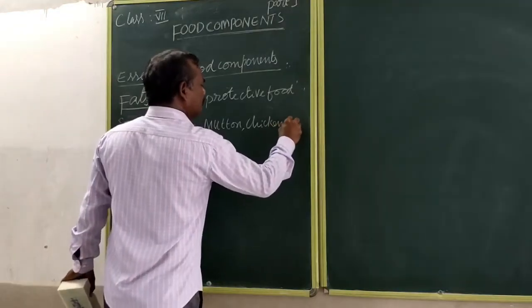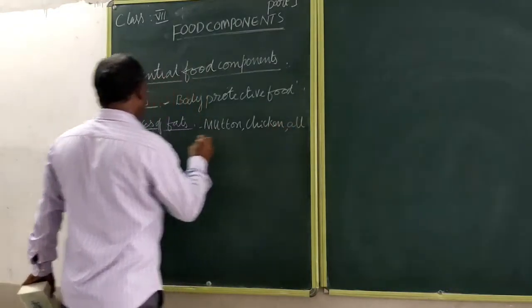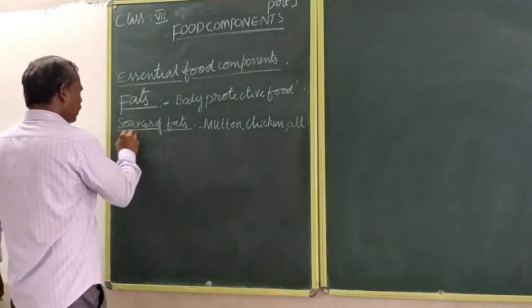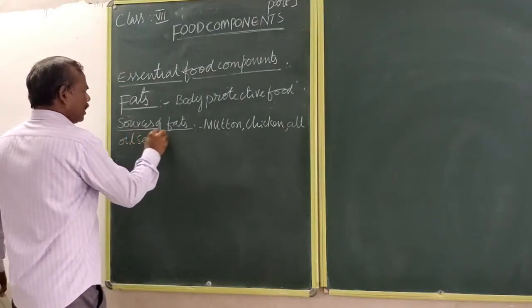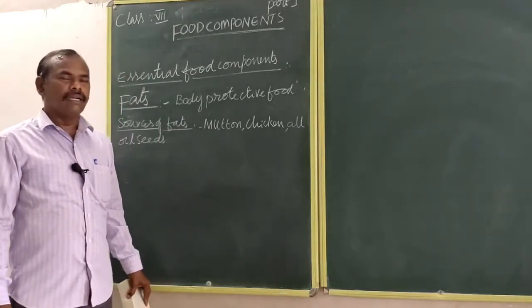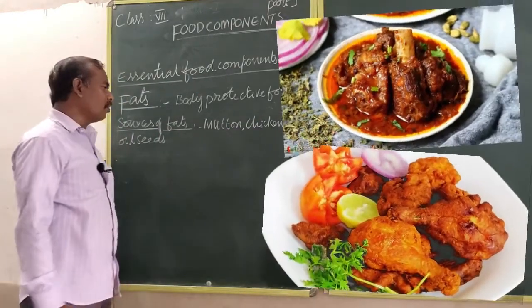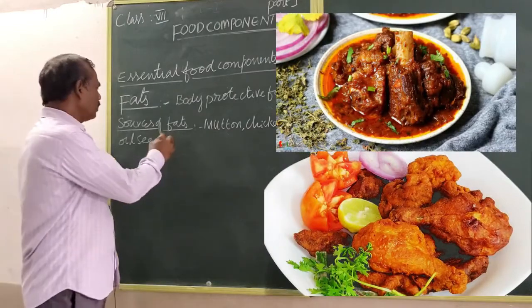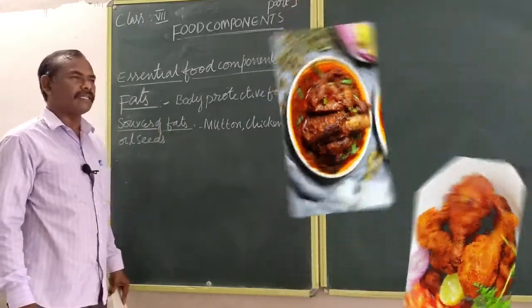All oil seeds, meaning sunflower, groundnut, and also mutton, chicken. These are the sources of fats.